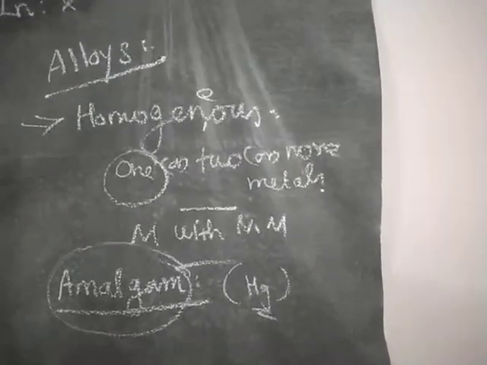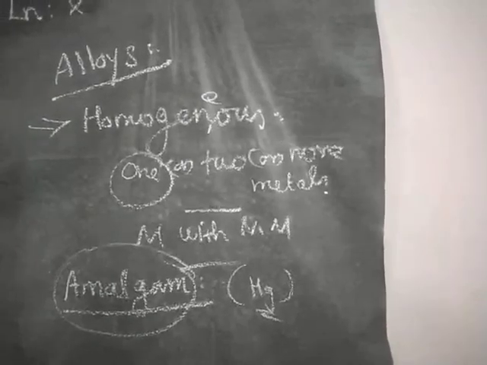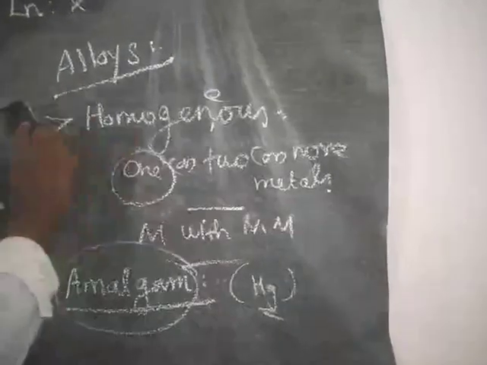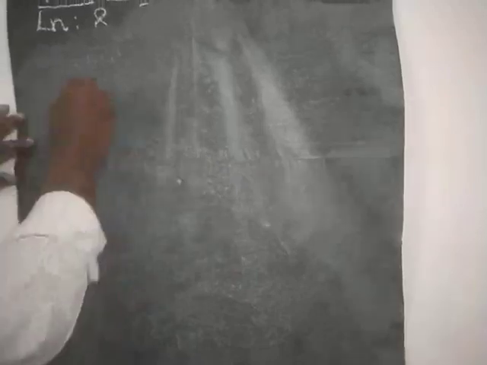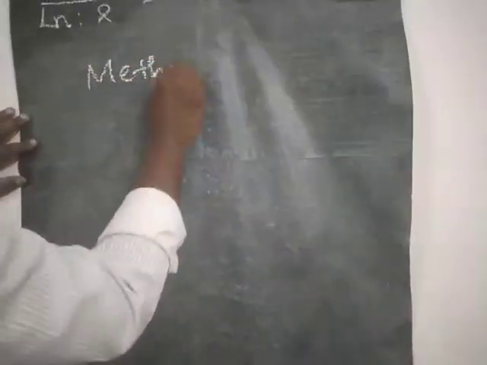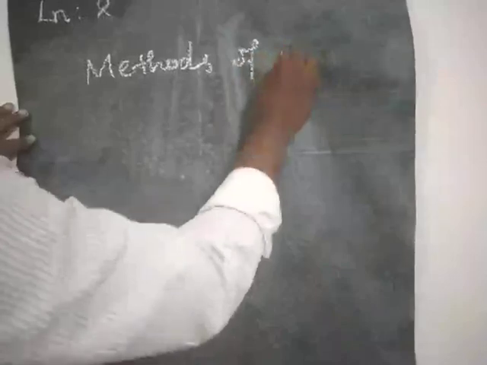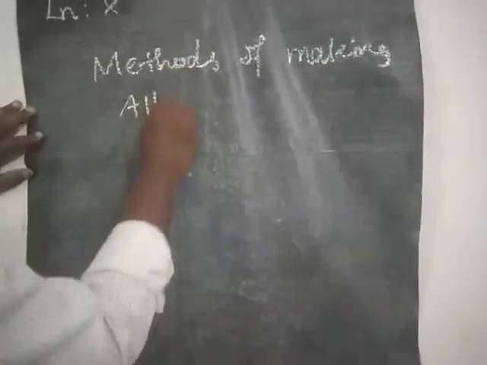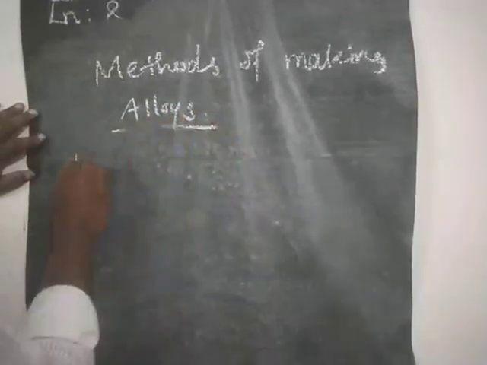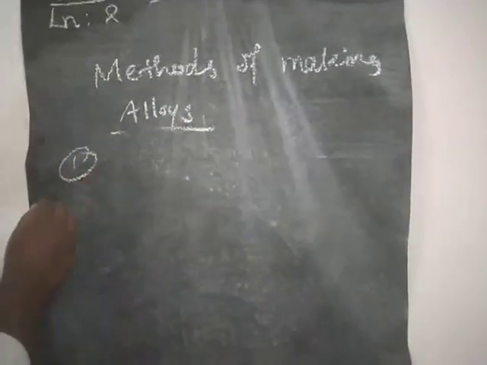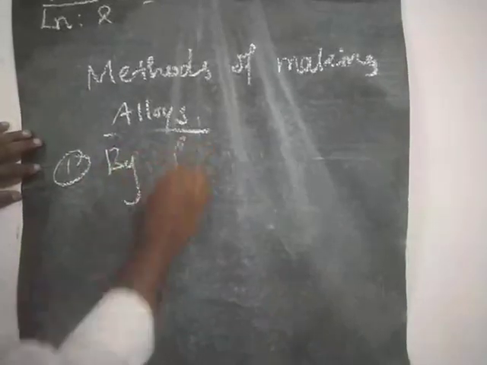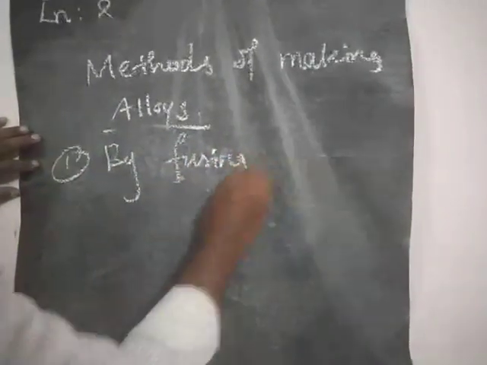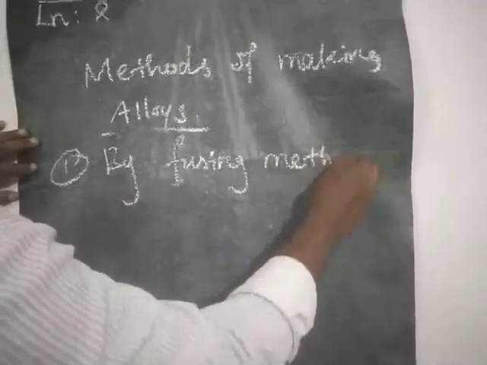Next one, methods of making alloys. So how many methods? One is the fusing method.